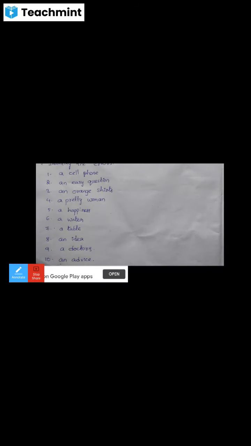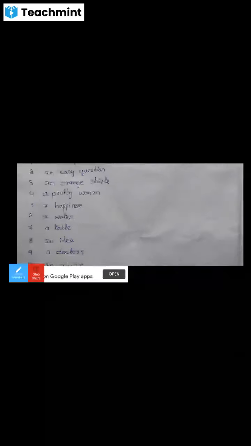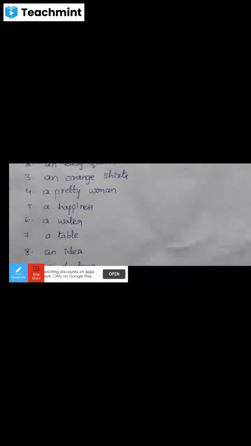Next, the third one, an orange shirts. The word orange begins with a vowel sound, but orange shirts is a plural noun. Shirt is singular, shirts is plural.